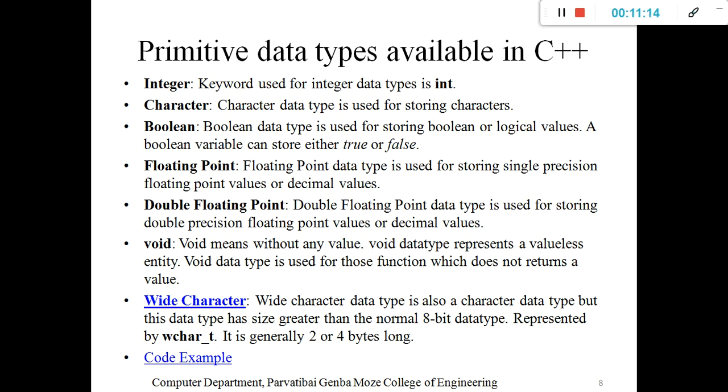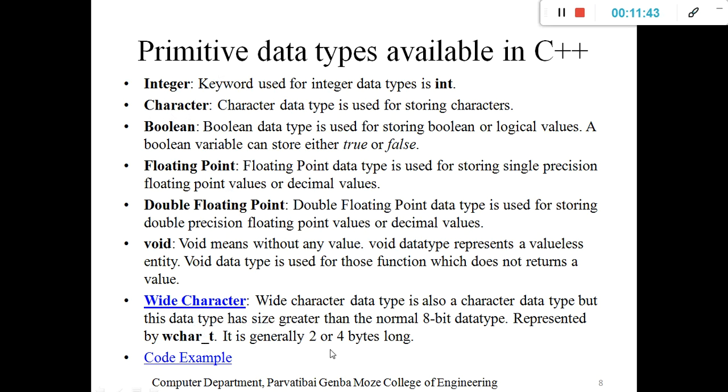Okay, but that comes under the data types. Then wide character is also a character data type, again an extension of the character data type. It is wchar_t. Then what is the difference between wide character and character? Under character we only store one character in a particular variable, right?